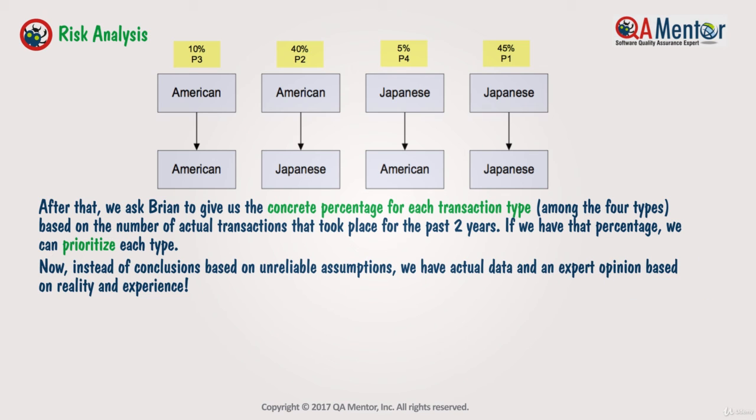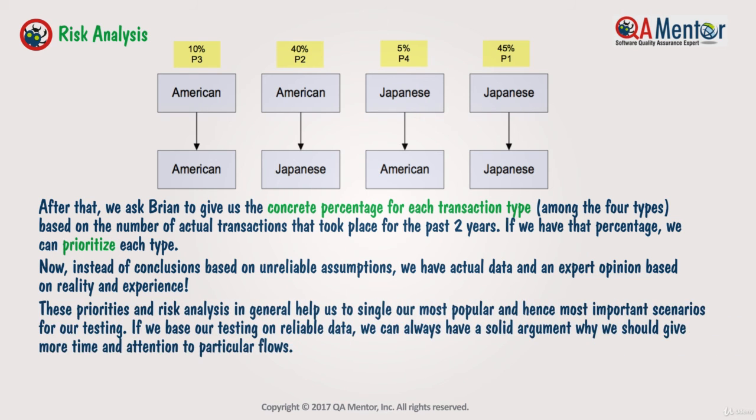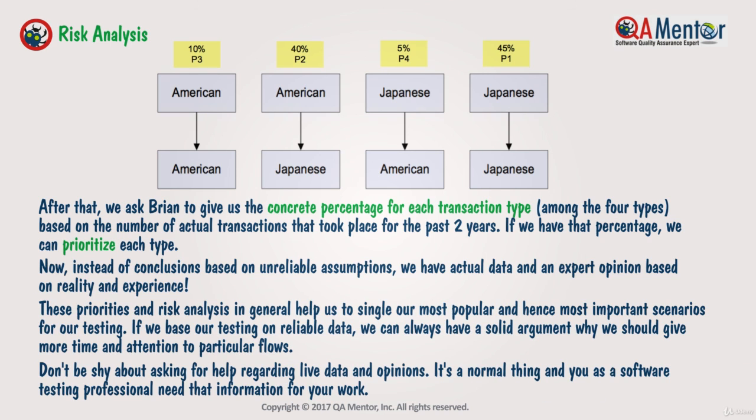Now, instead of conclusions based on unreliable assumptions, we have actual data and an expert opinion based on reality and experience. These priorities and risk analysis in general help us to single out our most popular and hence most important scenarios for our testing. If we base our testing on reliable data, we can always have a solid argument why we should give more time and attention to particular flows. Don't be shy about asking for help regarding live data and opinions. It's a normal thing, and you, as a software testing professional, need that information for your work.